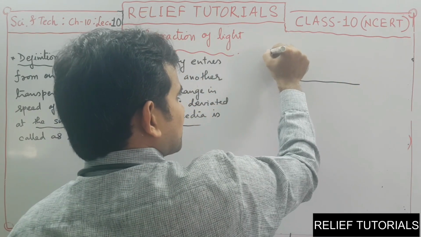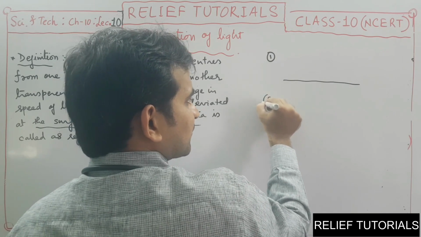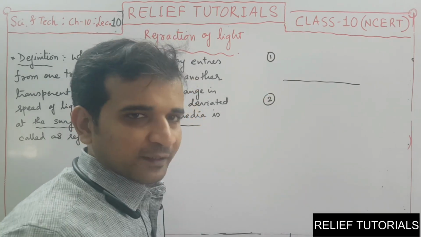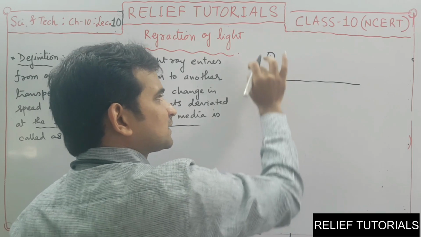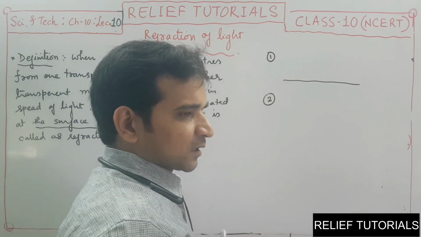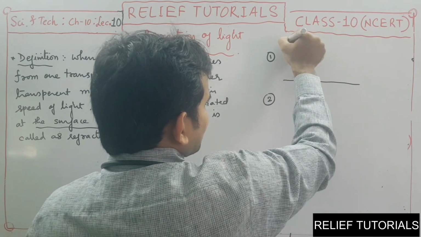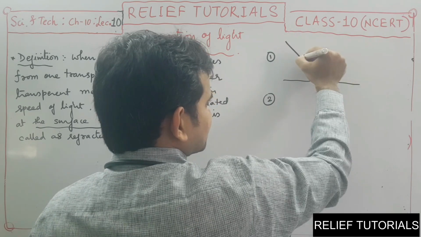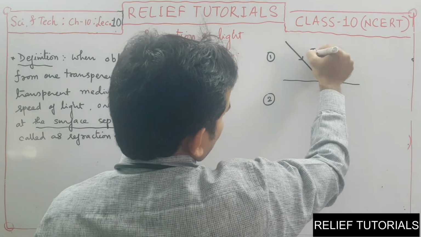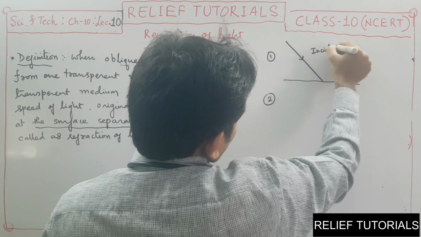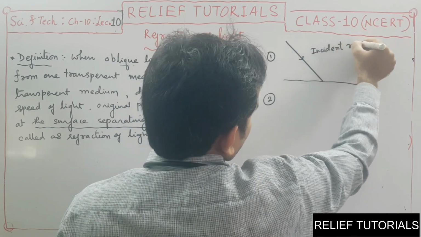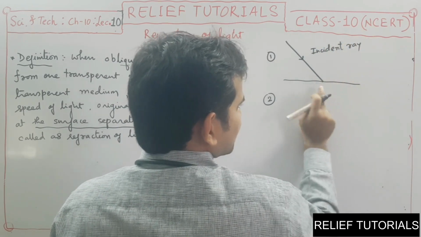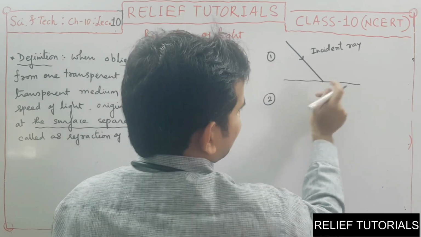This is medium number 1 and this is medium number 2. Let's not give any name to the media, but they are two different transparent media. The ray goes like this. This ray is called the incident ray. This point is called the point of incidence.